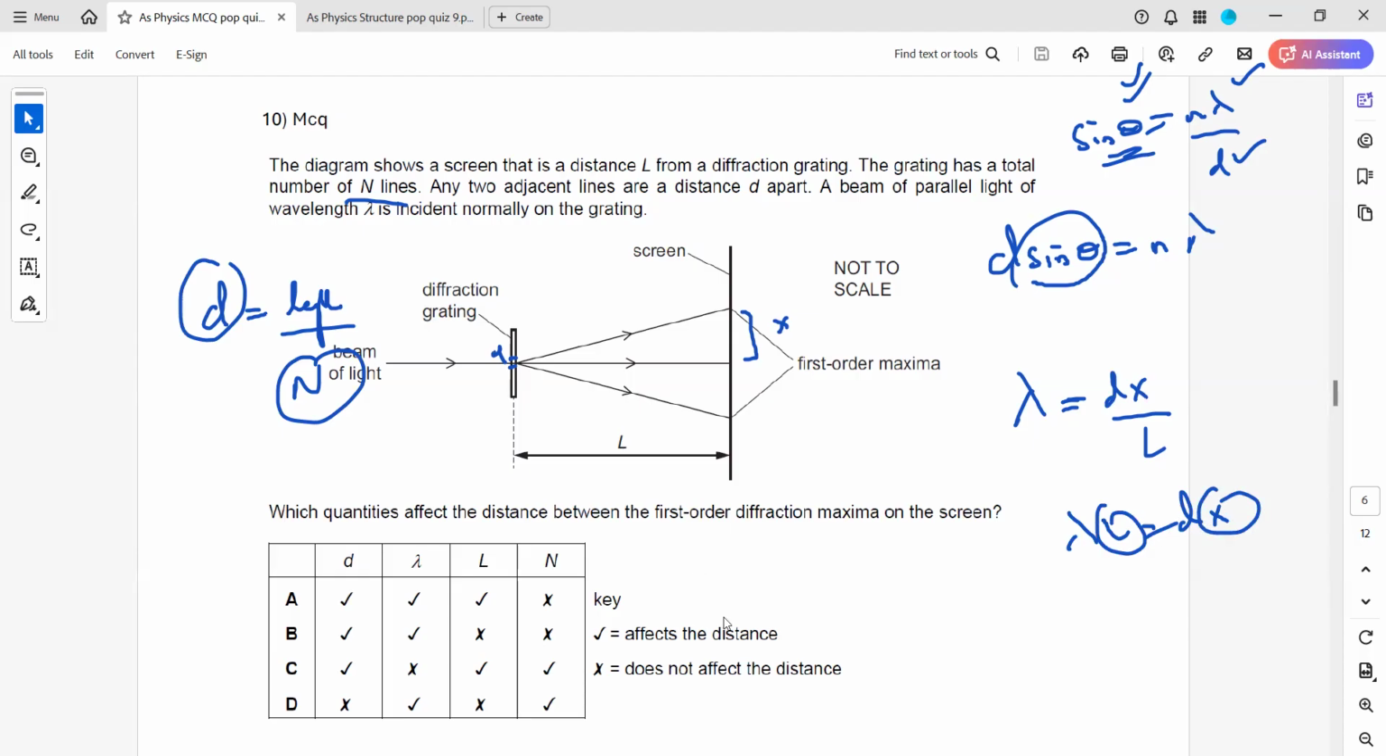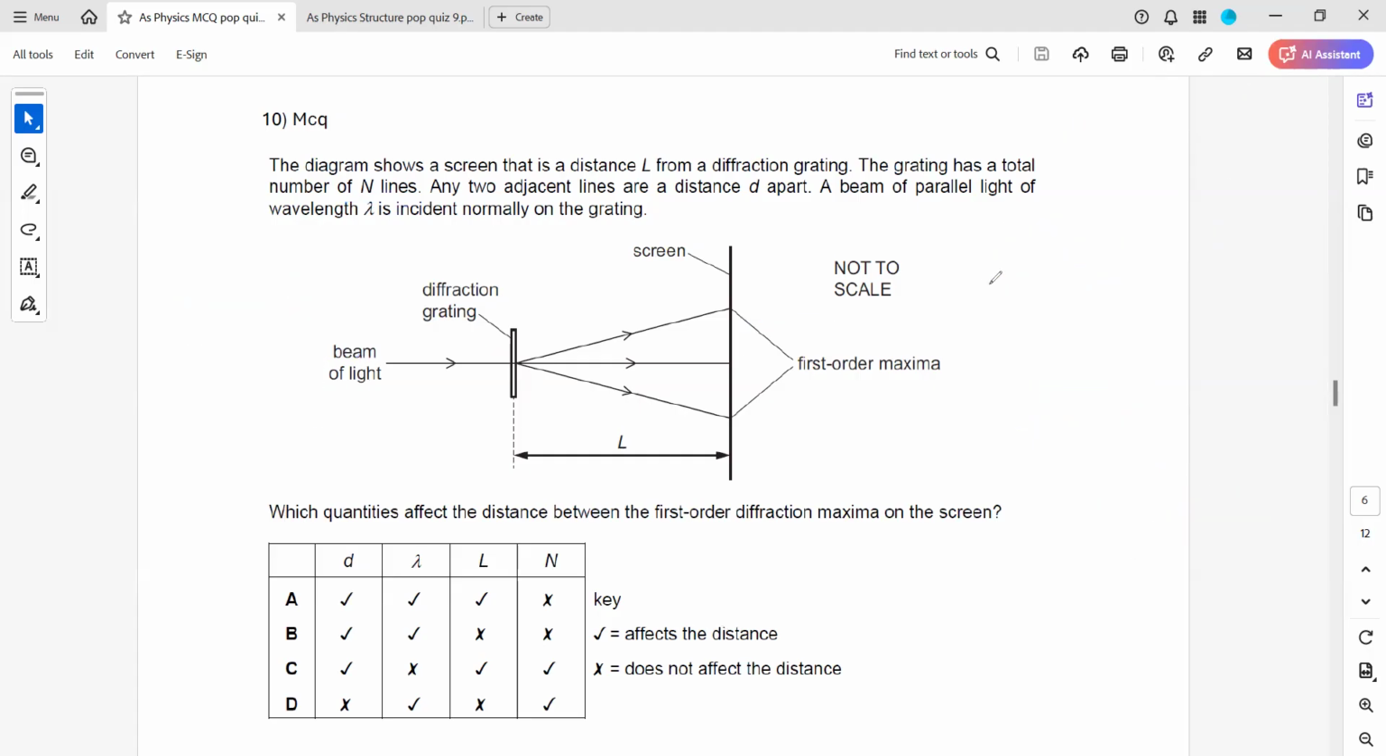So all of these. If we take d sine theta is equal to n lambda, that is one of them. And we have d is equal to the total length of the lines divided by the number of lines, or the value of n.